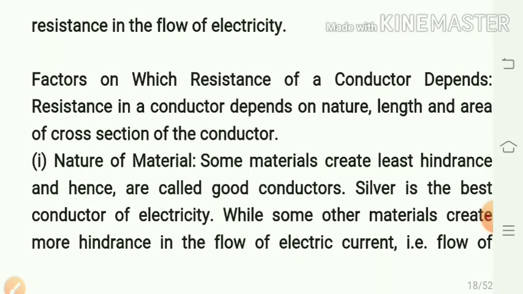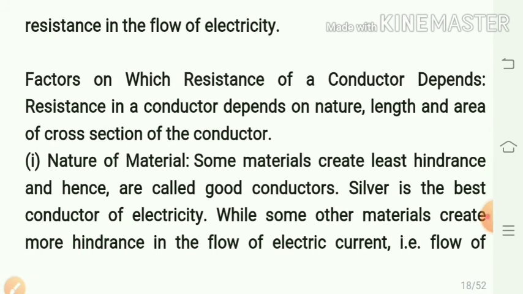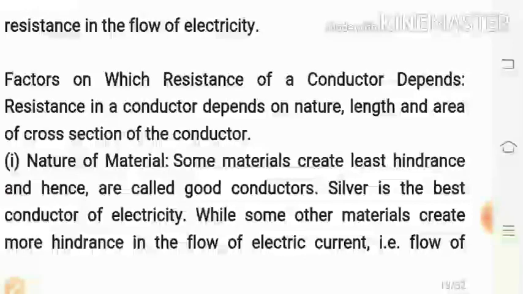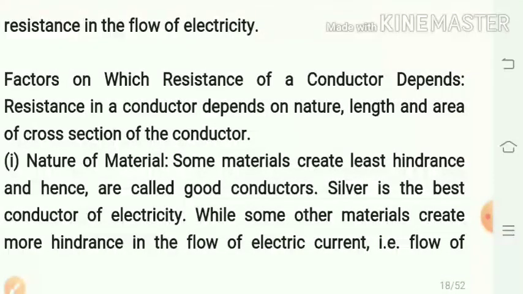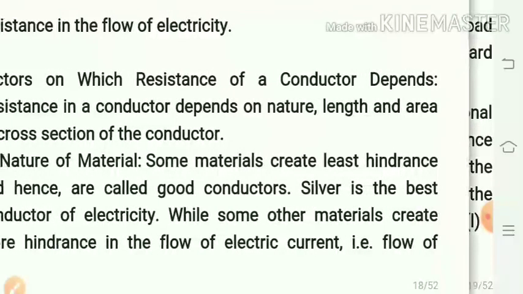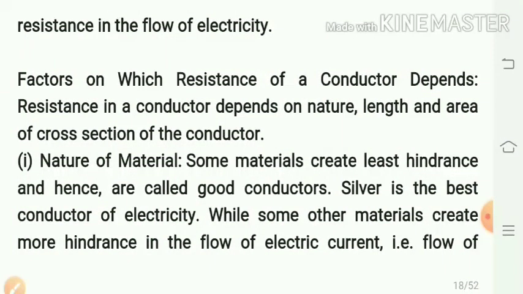There are some factors on which resistance in a conductor depends. These are nature of the material, length and area of cross section of the conductor. First we will see the first factor, nature of material. Some materials create least hindrance and hence are called good conductors. Silver is the best conductor of electricity, while some other materials create more hindrance in the flow of electric current, meaning they produce resistance to the flow of electric current.